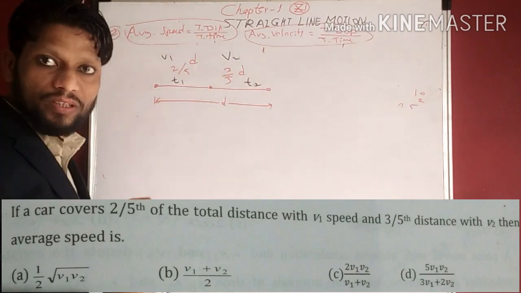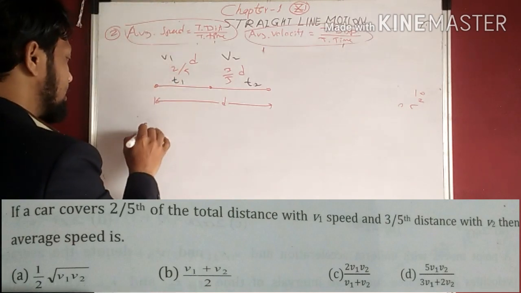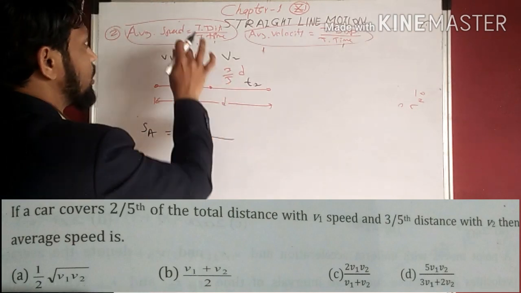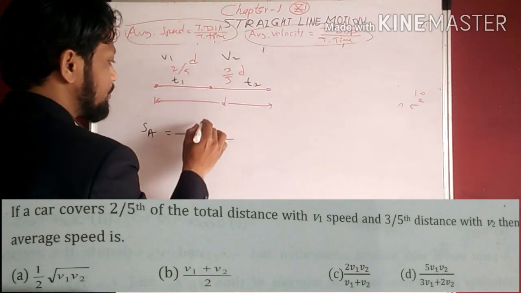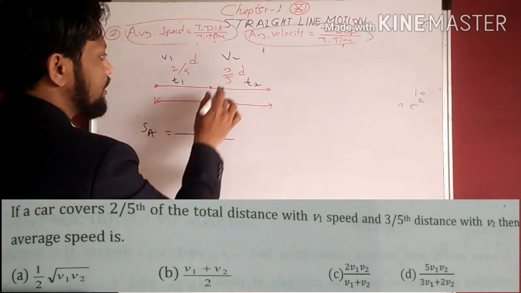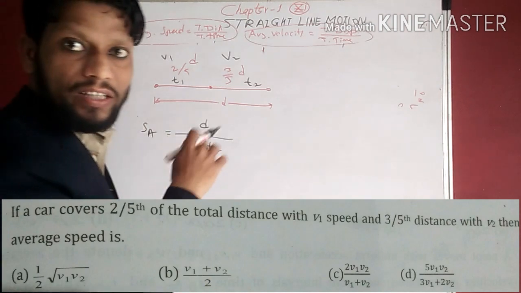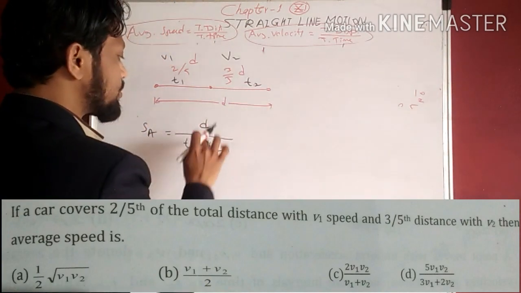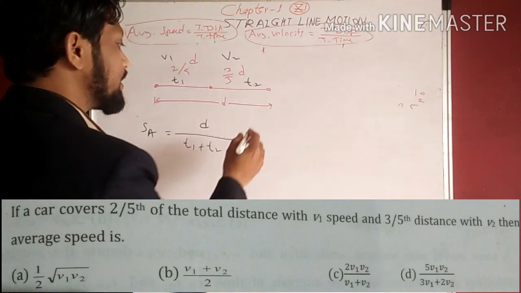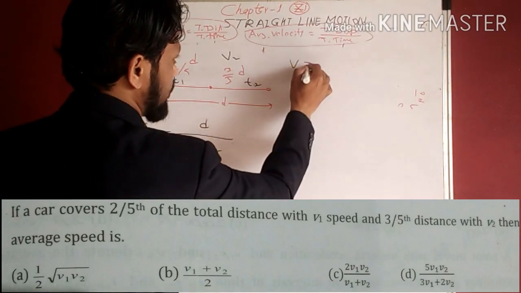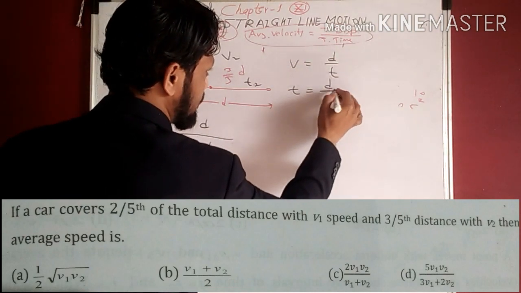Okay, so we have to find the average speed. Average speed निकालना है हमको. यहाँ से क्या मालूम करना है? We have to find the average speed. So the formula is that average speed is equal to total distance upon total time. The complete distance is d, and time is t1 plus t2. So we have to find the options in terms of v1 v2. Here time is not given, so we use the formula of time in terms of velocity. We know the formula velocity is equal to distance upon time, so time is equal to distance upon velocity.